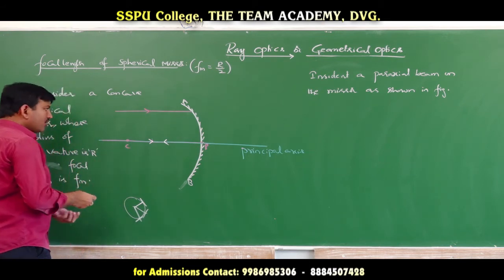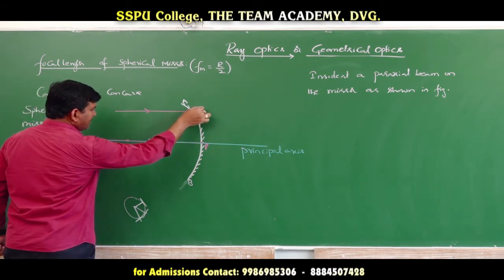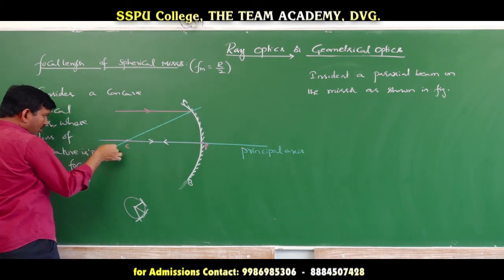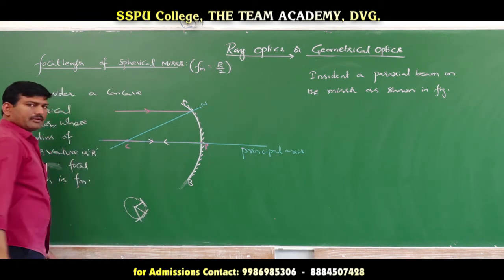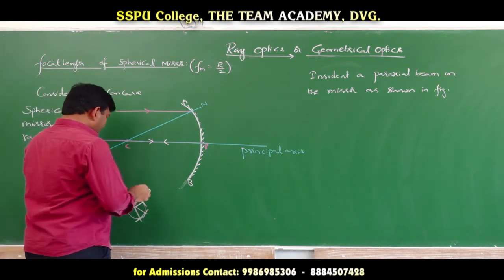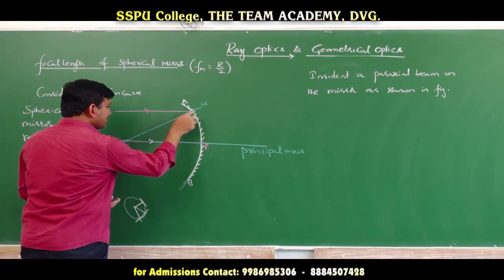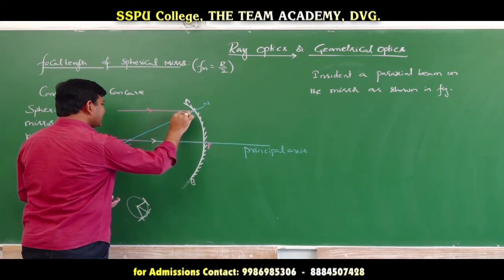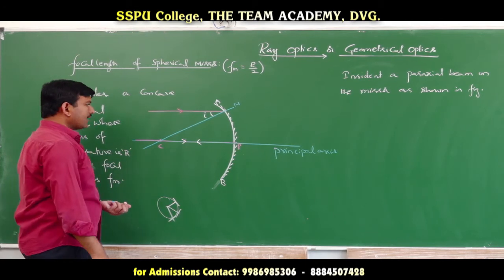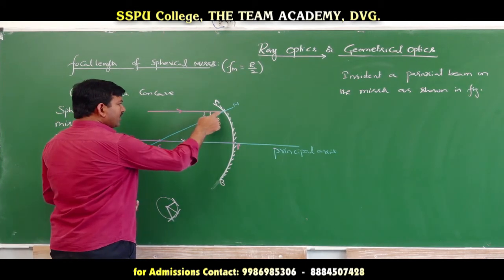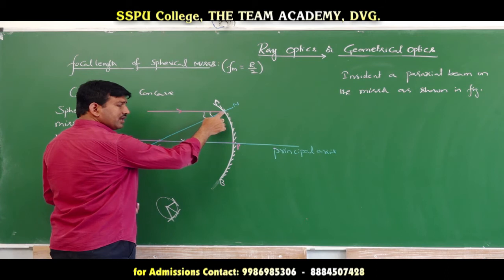Therefore, let me draw the normal line. This is going to represent the normal line. Now, this is the incident ray, this is the normal line. Therefore, the angle between the incident ray and the normal line is called the angle of incidence, I. Now, this incident ray must undergo reflection.